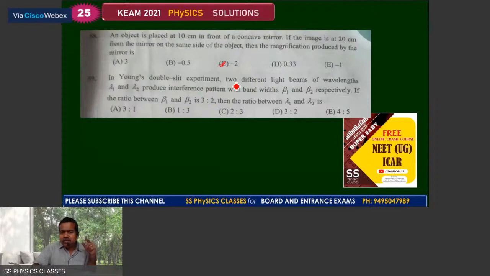In Young's double slit experiment, two different light beams of wavelength lambda1 and lambda2 produce interference patterns with fringe widths beta1 and beta2 respectively. If the ratio between beta1 and beta2 is 3:2, then the ratio between lambda1 and lambda2 is, just proportional to wavelength, and you get the answer as 3/2. D is the answer.